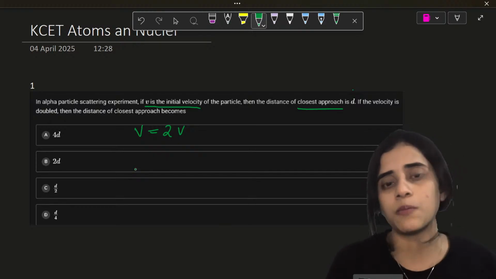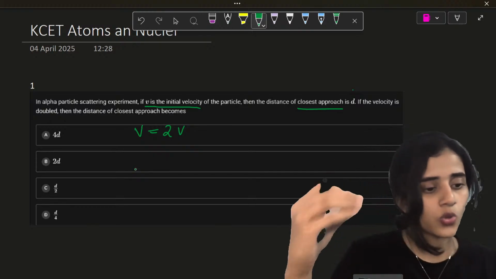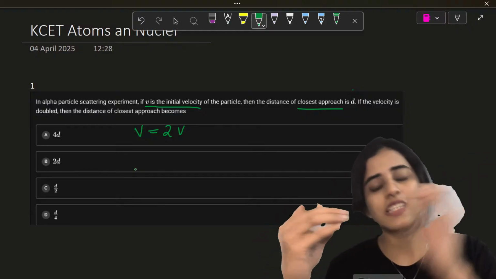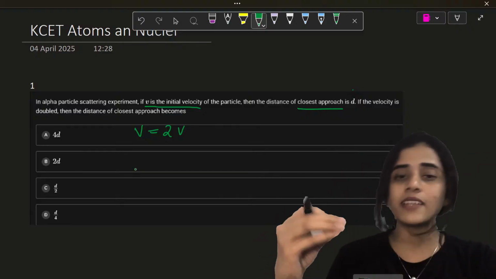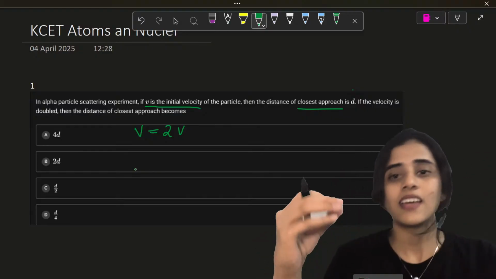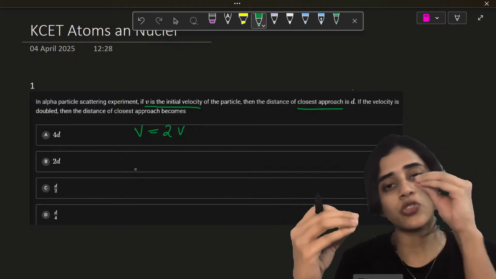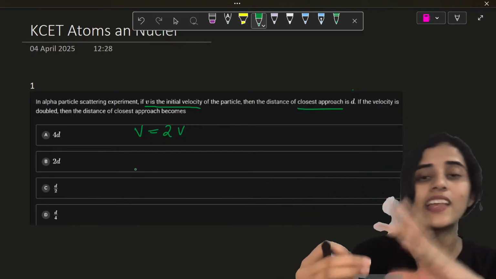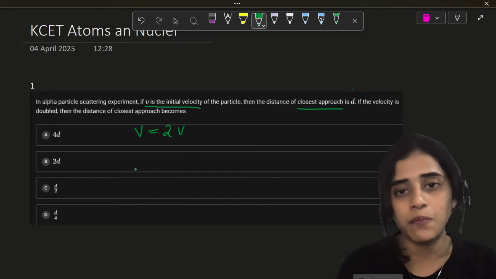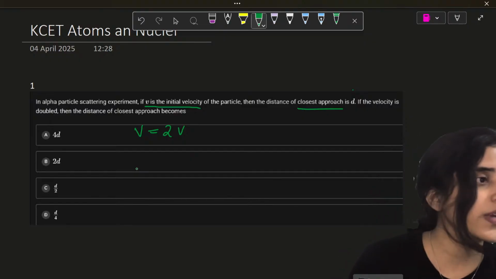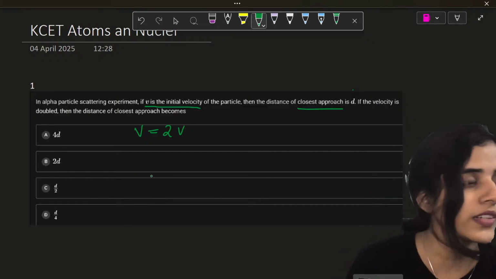Now what is closest approach? Closest approach is when you have an alpha particle coming, it hits the nucleus, and immediately it bounces back. The closest it can reach to the nucleus before it bounces back is called the closest approach. Okay. Now let's quickly solve this. V is equal to 2V.